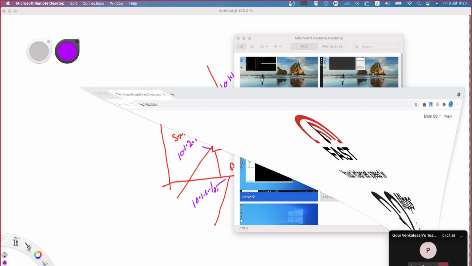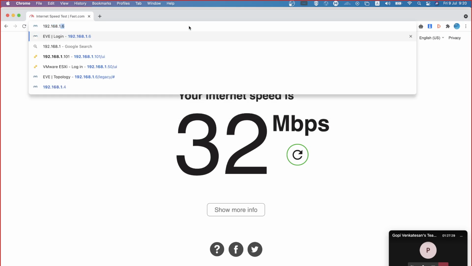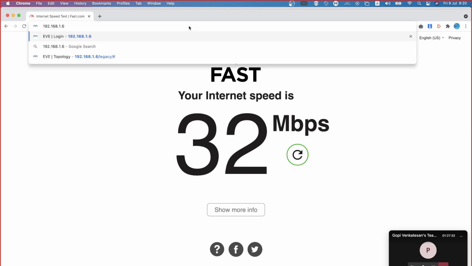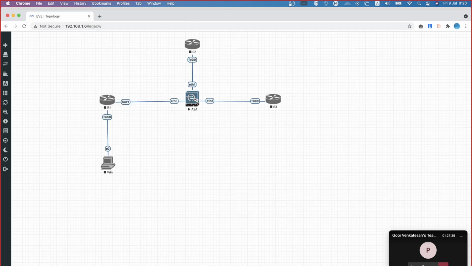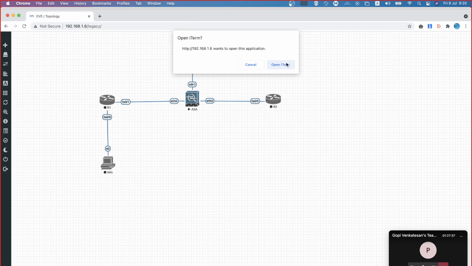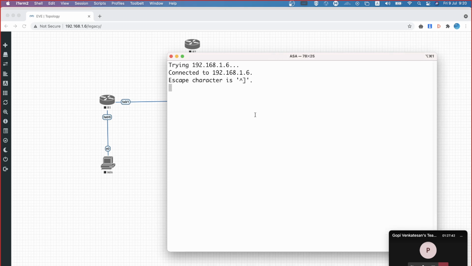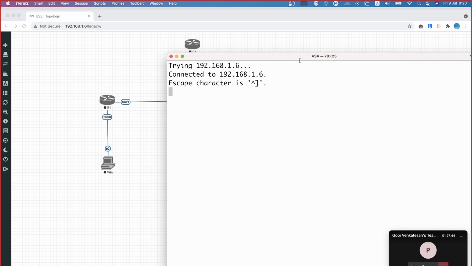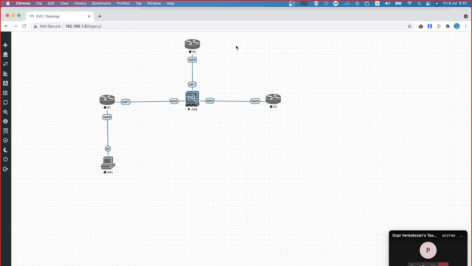Okay. Now let me connect to 192.168.1.6. That is the IP address of my EVE, admin and EVE. Now let me log in. Hope it is visible. Okay, now let's do a small change over here. I'm stopping this.